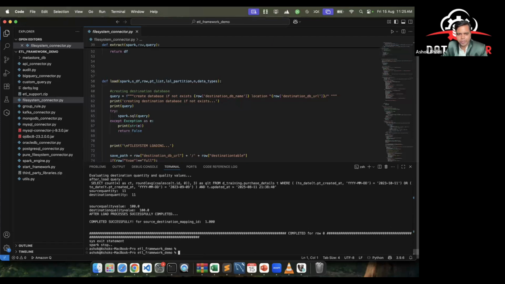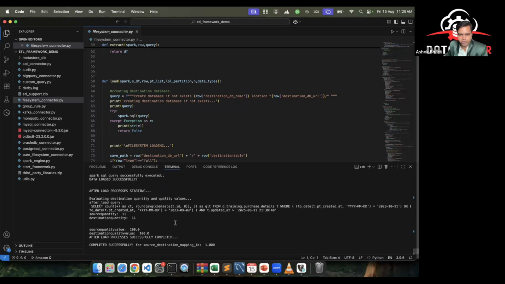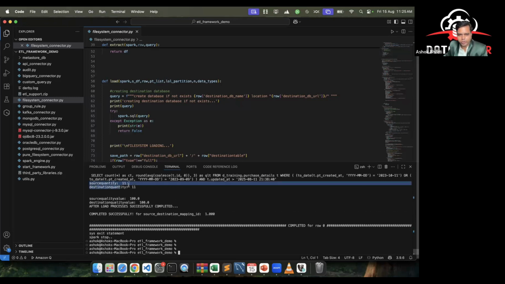Okay, around 15 seconds it took. And only thing you should notice that, see, this time it is showing source quantity is 11, destination quantity 11. Why 11? Because 5 we newly added, we added 5 more new rows, and 6 rows we updated from pending to completed state. So all those 11 rows are coming here.